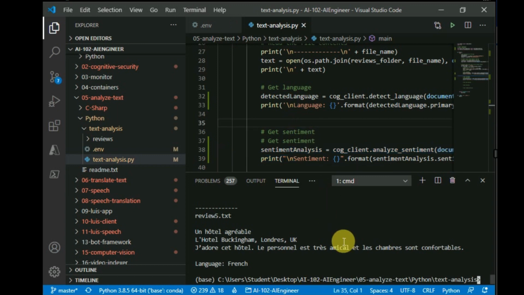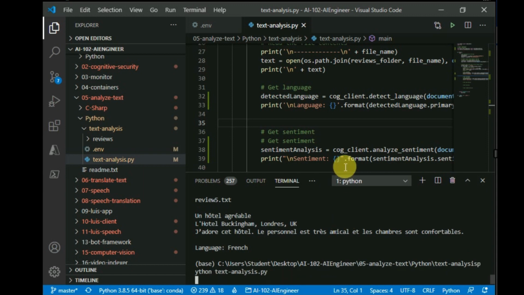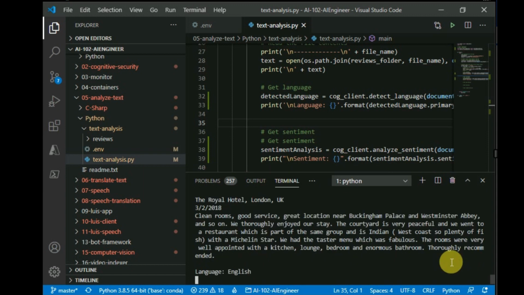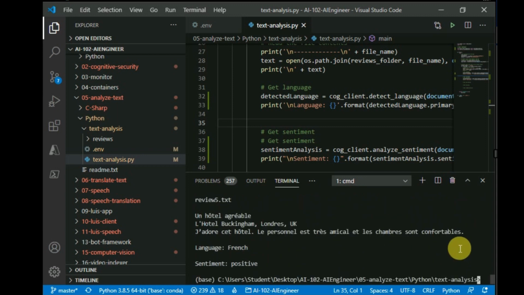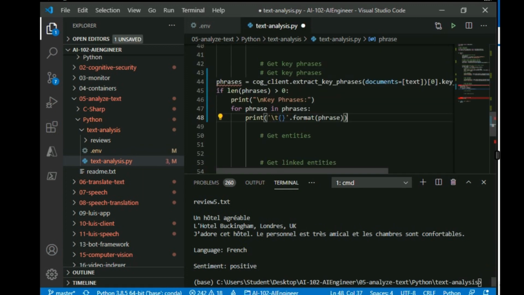Let's run the file again. Now we can see the sentiments of each review along with the language. So here we have completed 2 tasks. Now 3 are left. Let's move to key phrase extraction.